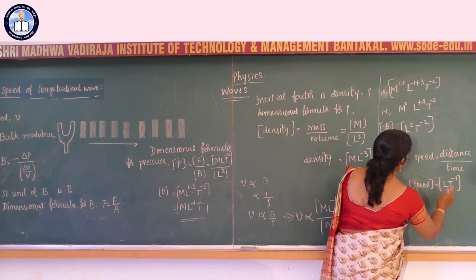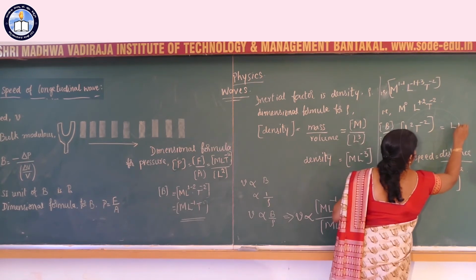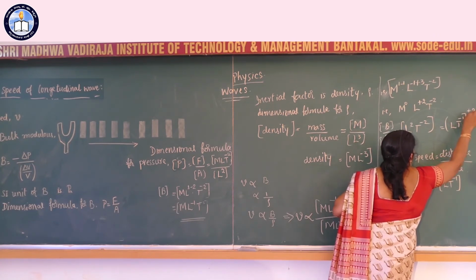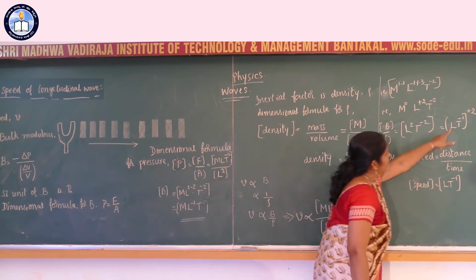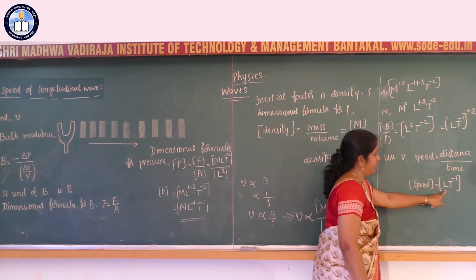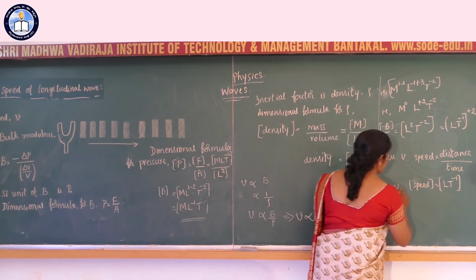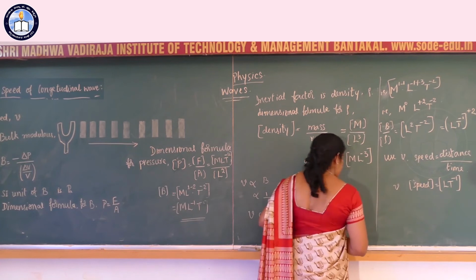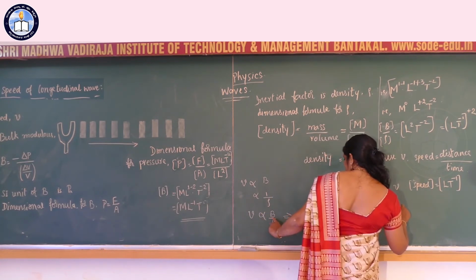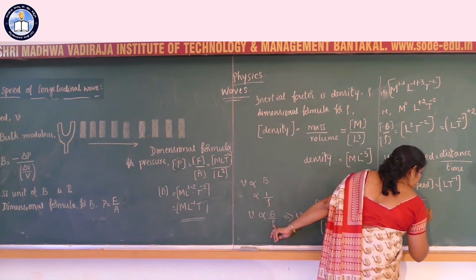Now compare these two equations. We can write this equation as LT inverse 1 power raised to minus plus 2. What is LT minus 1? LT inverse 1 is nothing but speed v. Or we can simplify the equation: v is proportional to square root of b by rho.